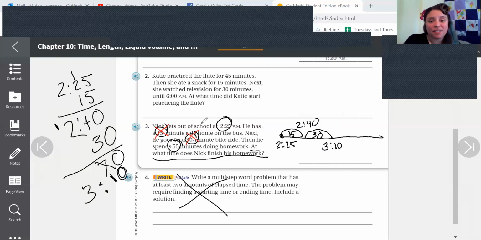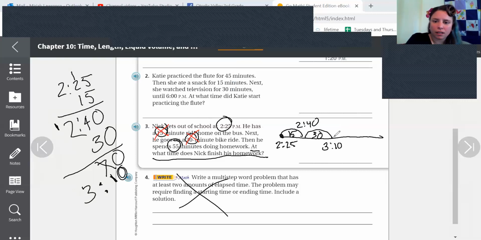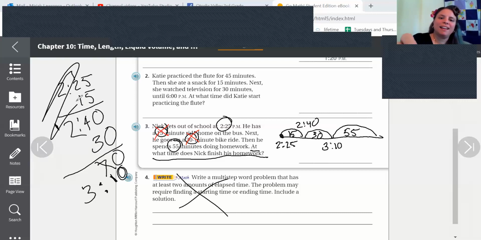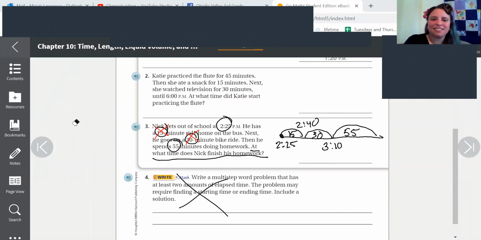The next one is 55 minutes. That's a lot of minutes to add in, isn't it? So we're starting at 3:10 and we're adding 55 minutes.